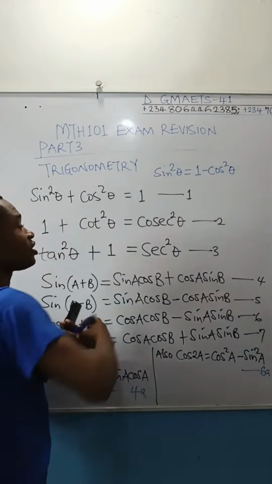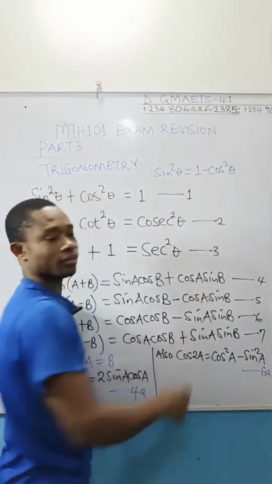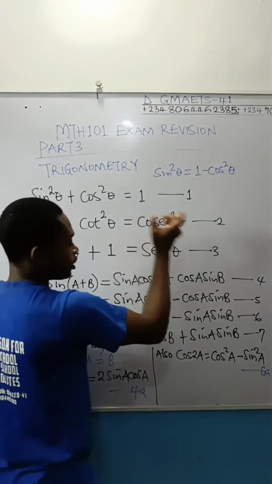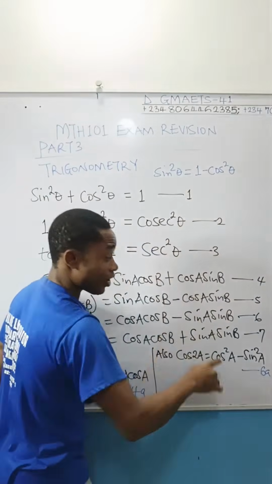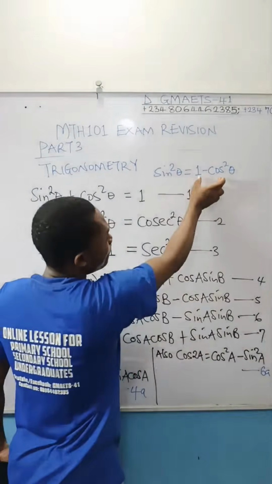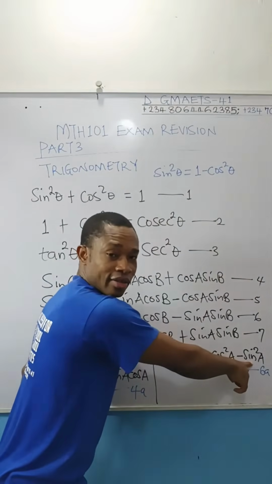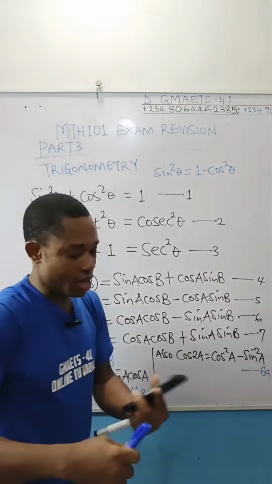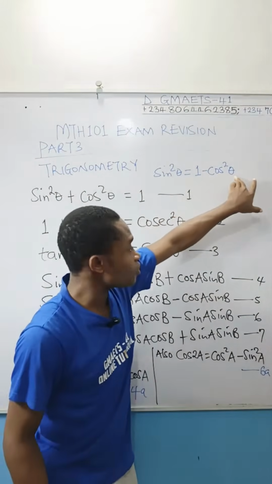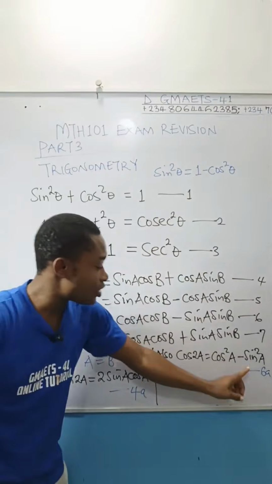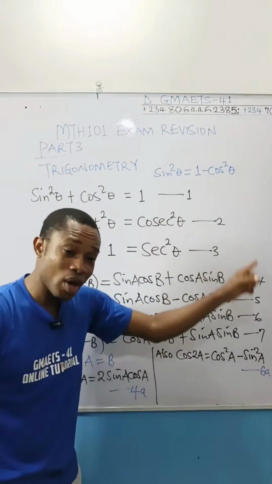So if sin squared A is going to be equal to 1 minus cos squared A, which means we can fix 1 minus cos squared A. If I am using A as my angle, I can pick this 1 minus cos squared A and fix it for sin squared A. So work with me now. If you pick this guy, 1 minus cos squared A, transfer it here, remove this sin squared A, and fix that 1 minus cos squared A here.